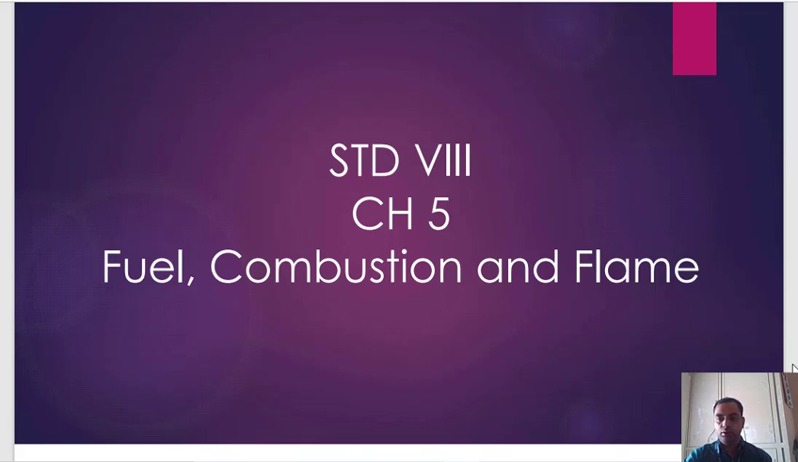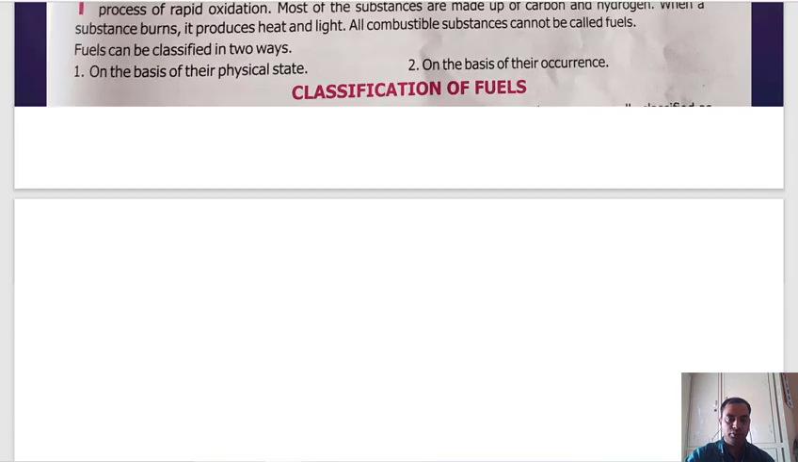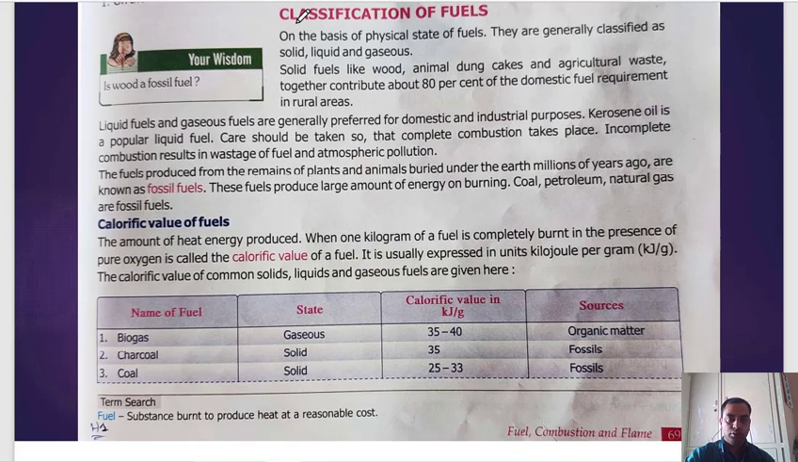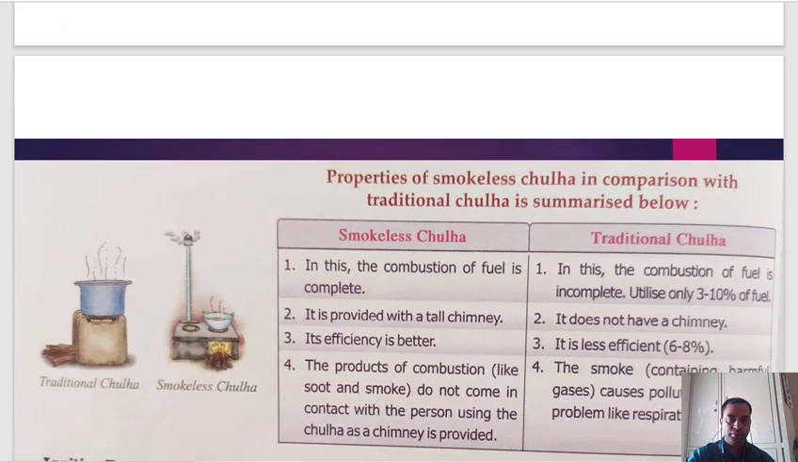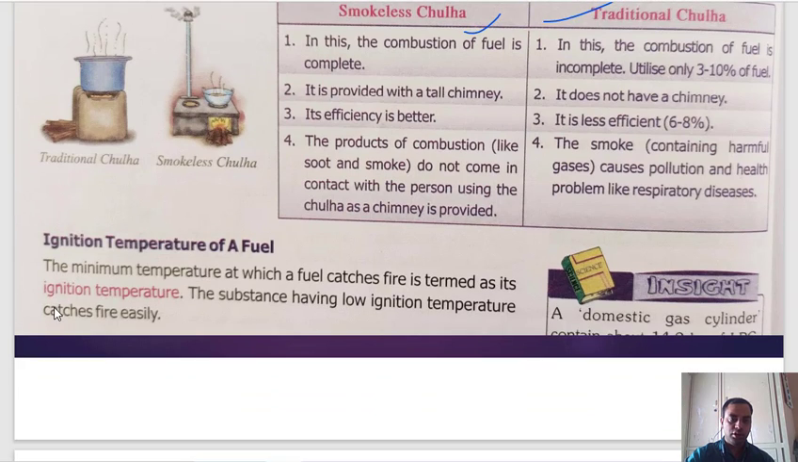Good morning, everyone. So, this is the second part of chapter 5, that is fuel, combustion, and flame. In the previous part, we completed the introduction of it, classification of fuel, then we studied what is calorific value of fuels, and all that. Then we tried to compare smokeless chula with traditional chula. That is, the advantages and disadvantages, ignition temperature, we covered.